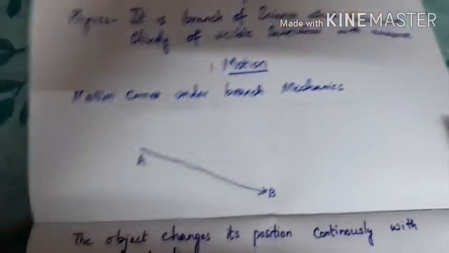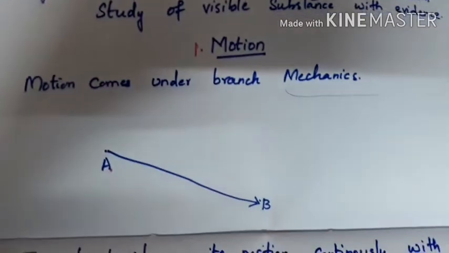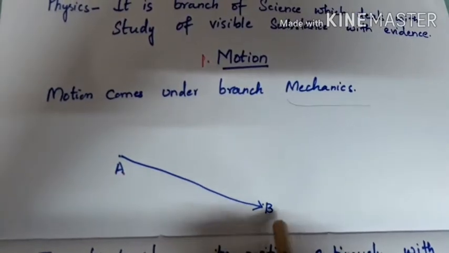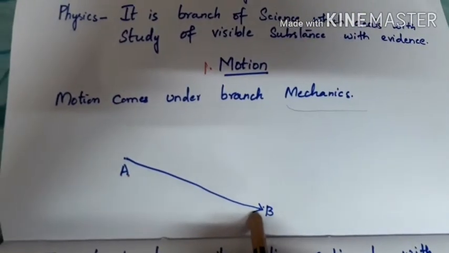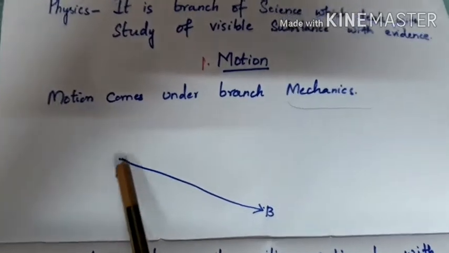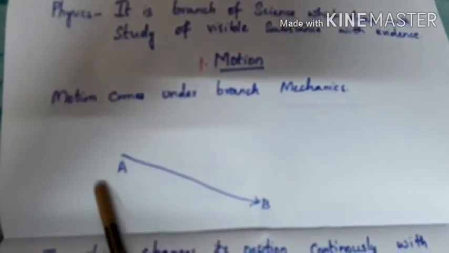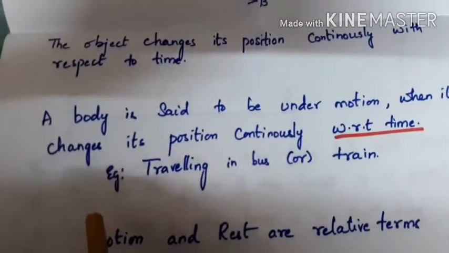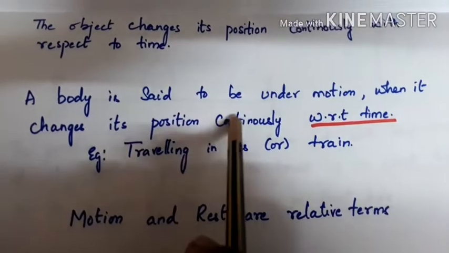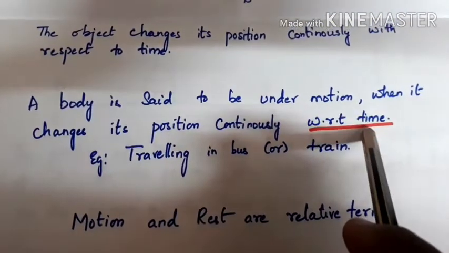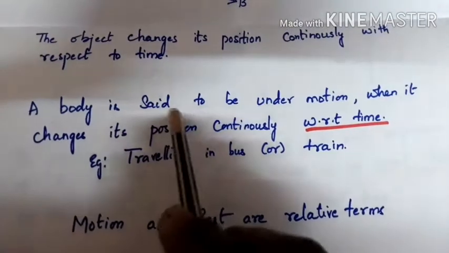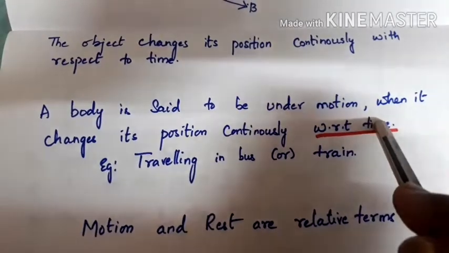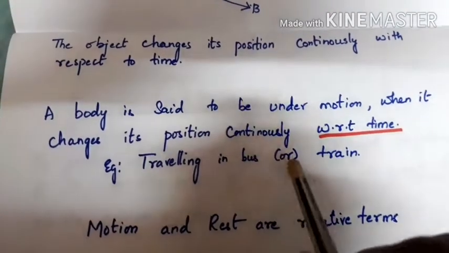Before that, we are going to see here there is an object. The object is changing its position continuously from position A to B with respect to time. It is moving from A to B here. So a body is said to be under motion when it changes its position continuously with respect to time. Example, traveling in a bus or a train.